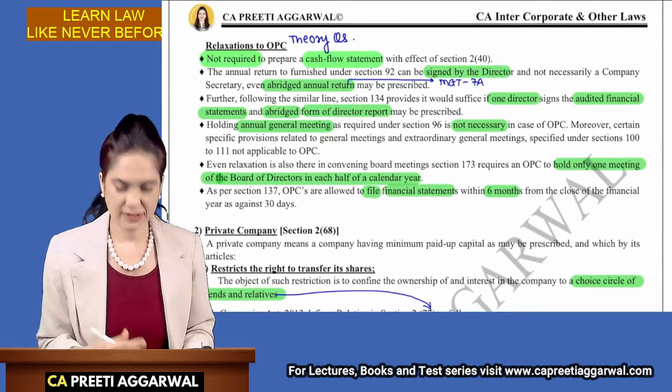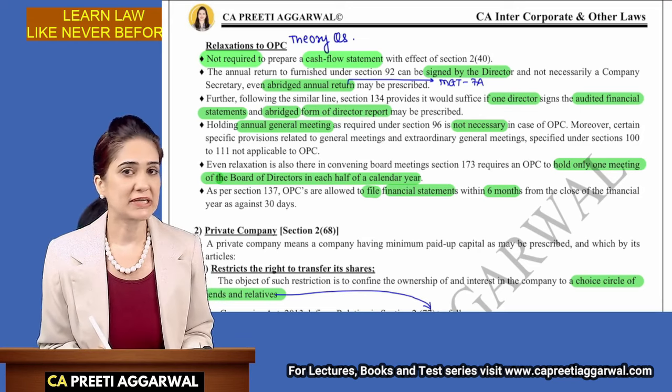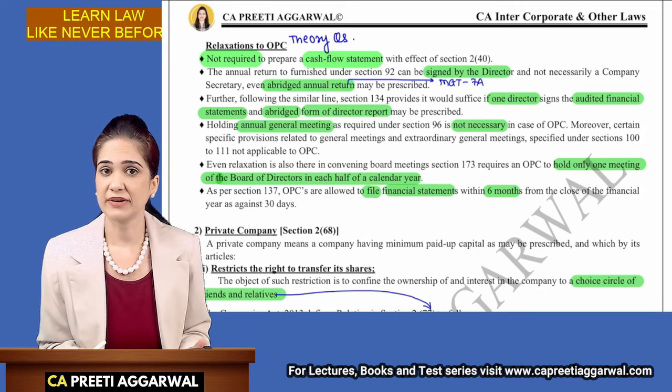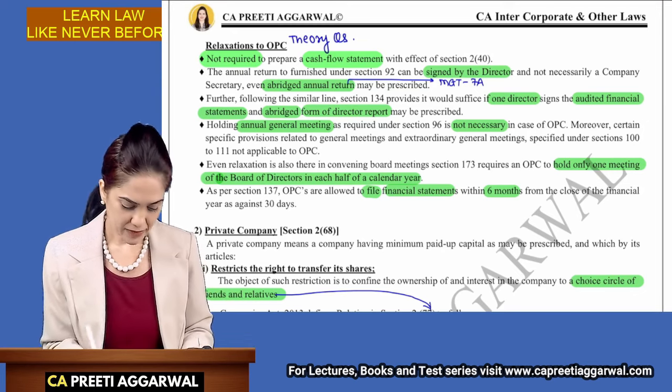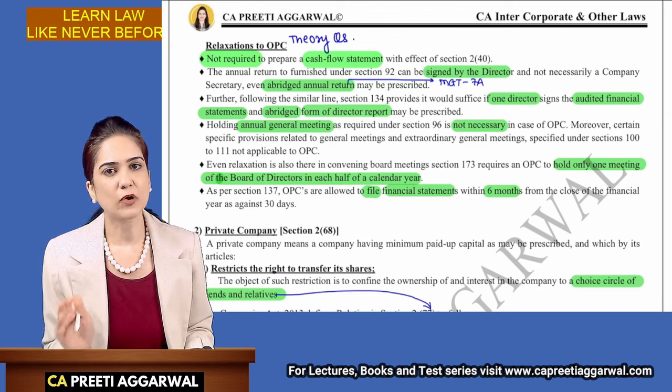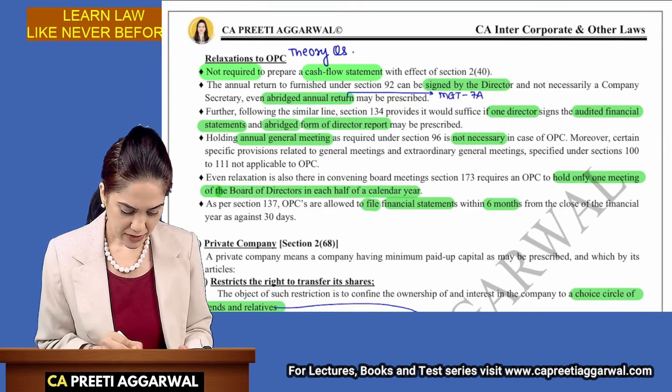These are the relaxations to a one-person company. May be asked as a theory question. It has never been asked but can be asked. Other relaxations available. It can also be asked in combination with some case-based question. So I have highlighted the important words. You can pause the video and highlight that in your textbook.